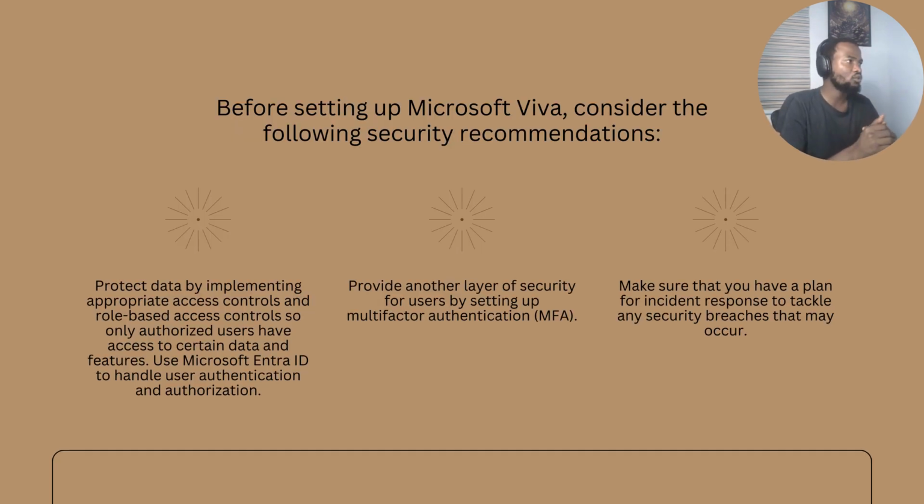Before you proceed, you need to consider some security recommendations which have to be in place. The first thing is to protect data by implementing appropriate access controls and role-based access controls, so only authorized users have access to certain data and features. Use Microsoft Entra ID to handle authentication and authorization. That's very compulsory. The other one is to make sure you've enabled multi-factor authentication for all users who will be using Microsoft Viva. Also, the last one is to make sure that you have a plan for incident response to tackle any security breaches that may occur at any point in time.